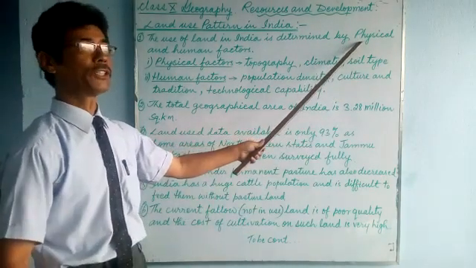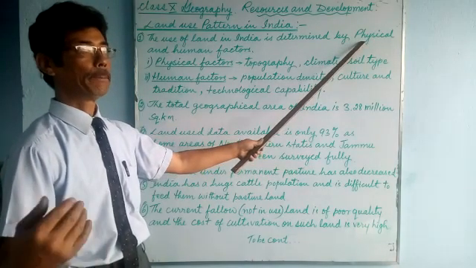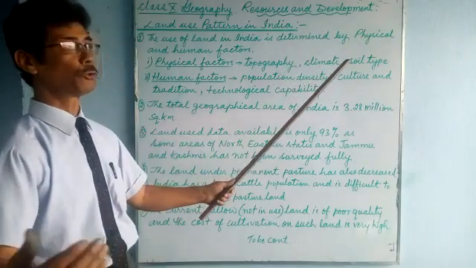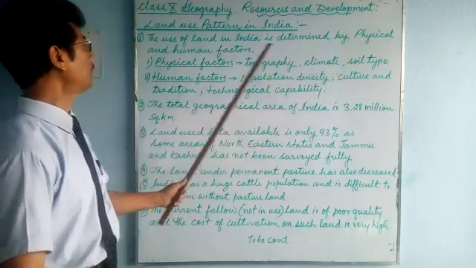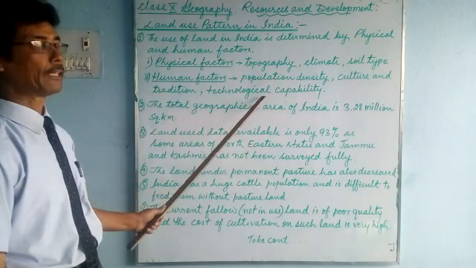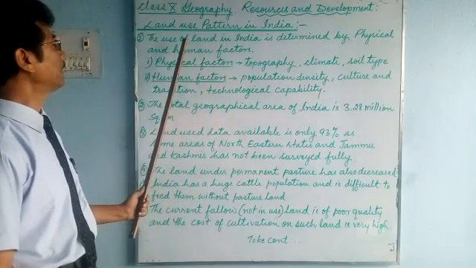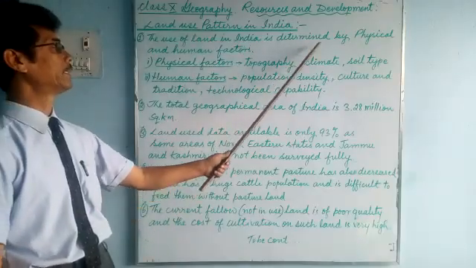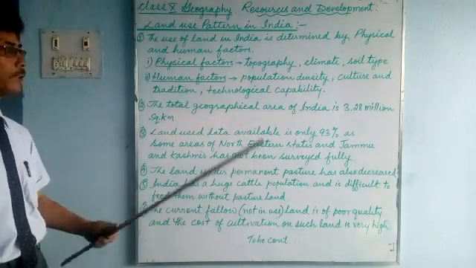Physical factors such as the mountains, plains, forest, plateau region, deserts, that is, relief features. Let's talk about what the physical factors are.